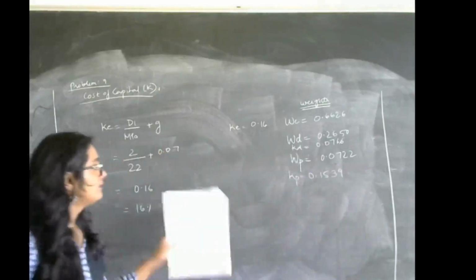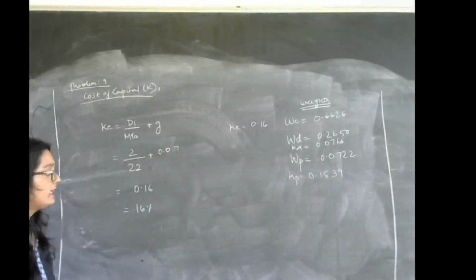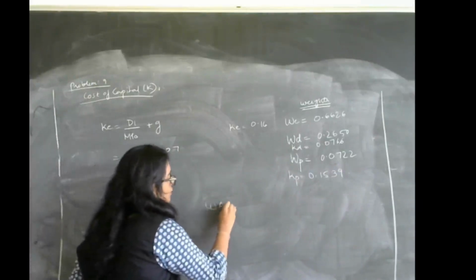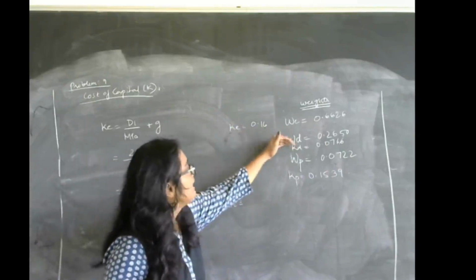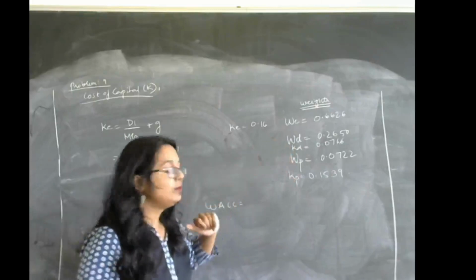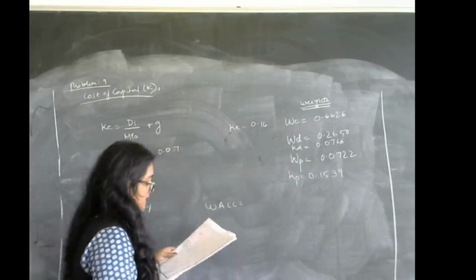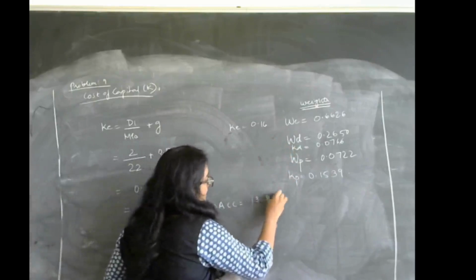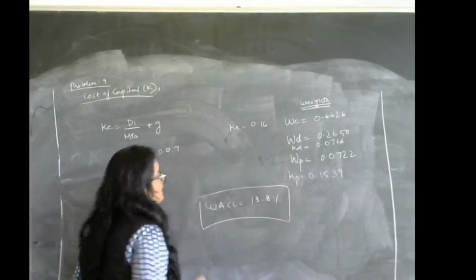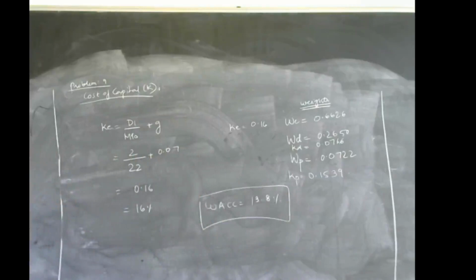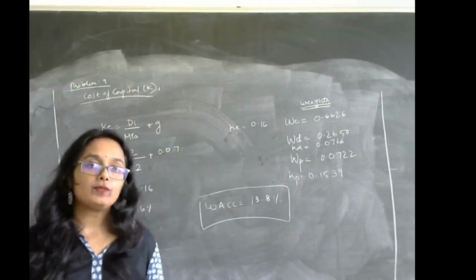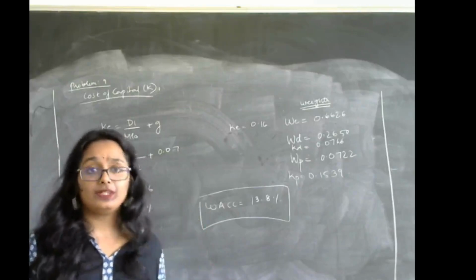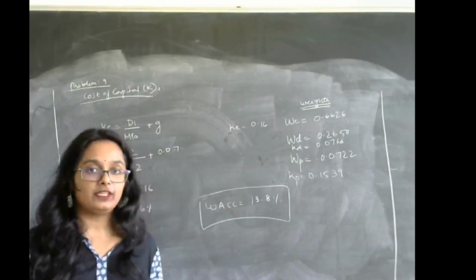So all the details are given to you all. I hope you all can solve the weighted average cost of capital, because all the information is mentioned here. WE, KE, WD, KD, KP, WP, and the total you will get as around 13.8%. The weighted average cost of capital you will get as 13.8%. Okay. So this is your problem number 9. I hope everything is clear with respect to this. I will give you all more problems to solve on this. But let us move on to the next subtopic as well. That is leverages. Okay.